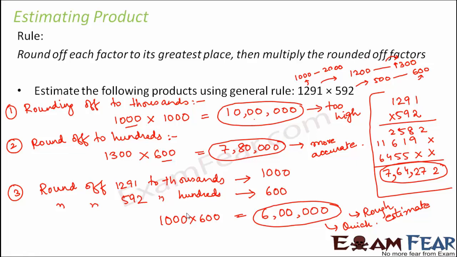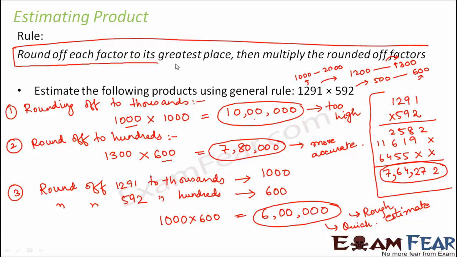So considering this, the rule that was made for estimating product was this. We round off each factor to its greatest place and then multiply the rounded off factors. So basically, what are factors? Factors are nothing but each of these numbers, like 1291 is a factor, 592 is a factor. So we round off each of these factors to its greatest place. For example, for 1291, the possible places are tens place, hundreds place, thousands place. So the greatest place is thousands place, so we rounded it off to thousands place.